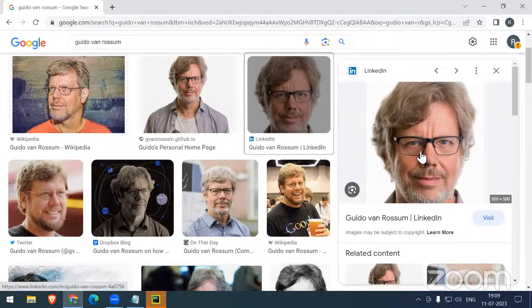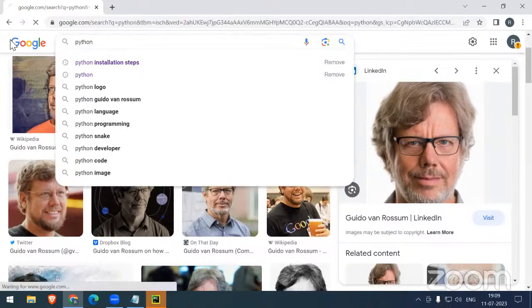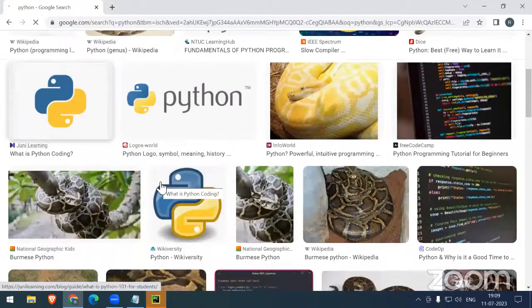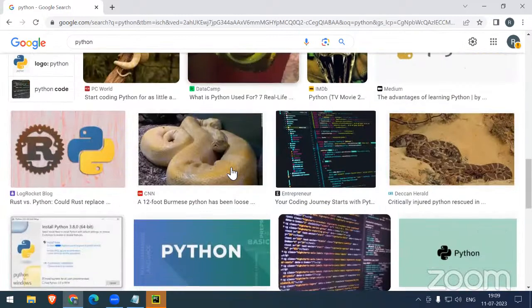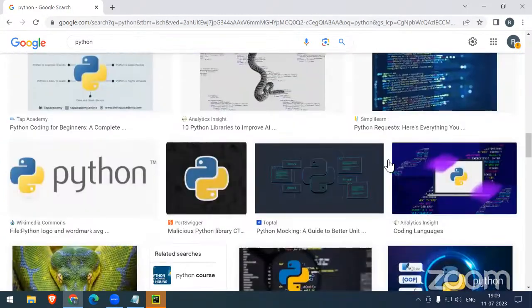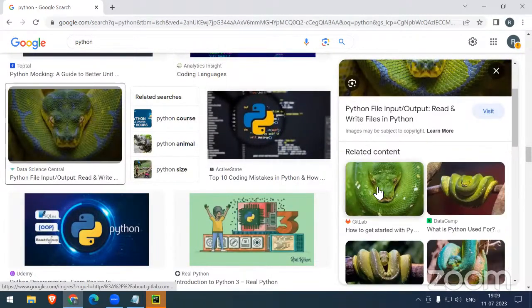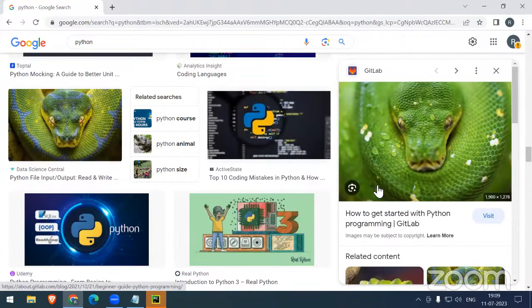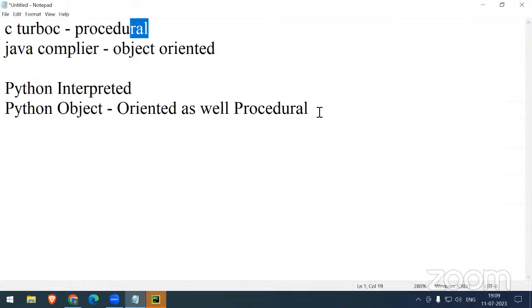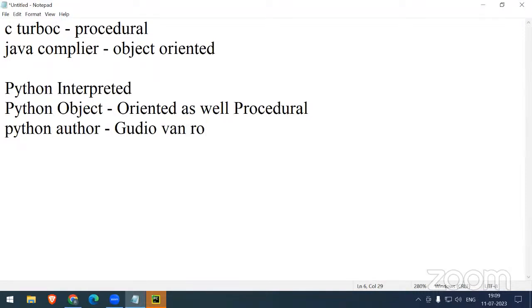So how exactly did this guy come to use the Python keyword? Python really looks very bombastic, and sometimes we may even get scared. Why exactly did he pick the name Python? Is there any story? Yes, we have a beautiful story. So who is the Python author? The author name is Guido van Rossum.